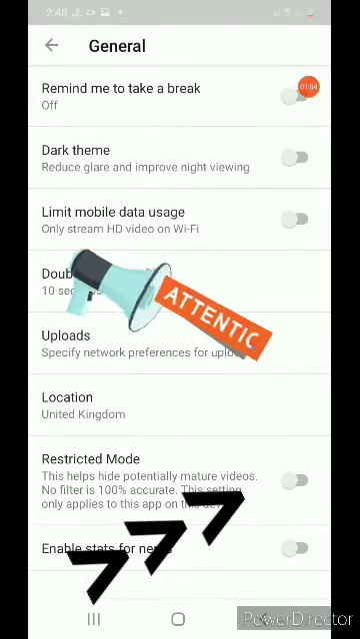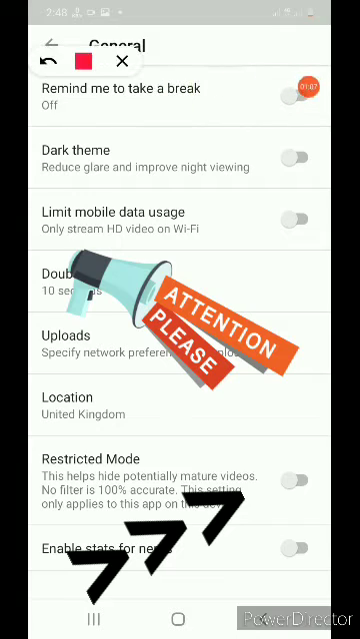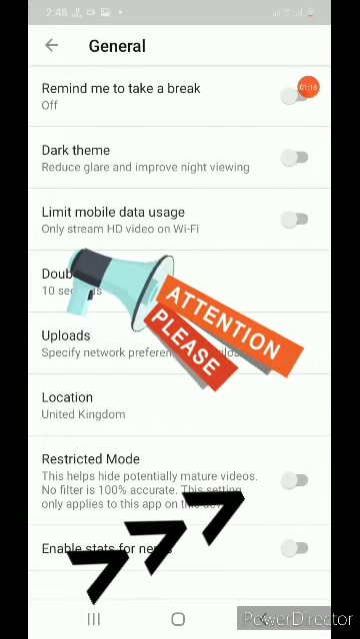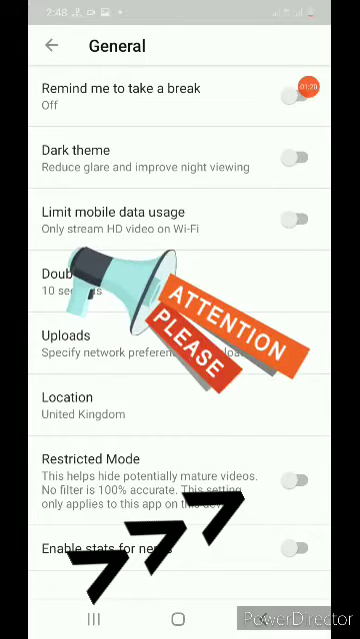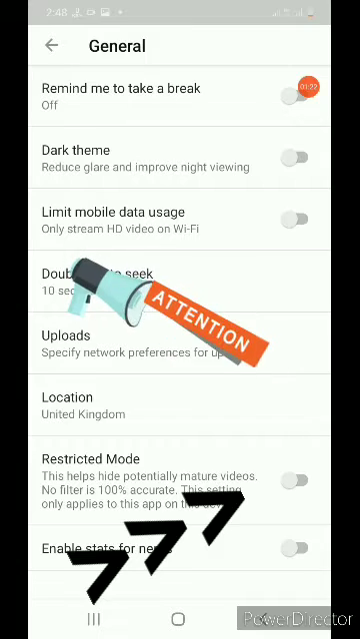Then in here you have the restricted mode, like this. You have to turn this thing off. If this is turned on, you have to turn it off. I turned this off a little while ago, but please turn this off right now, or you cannot watch